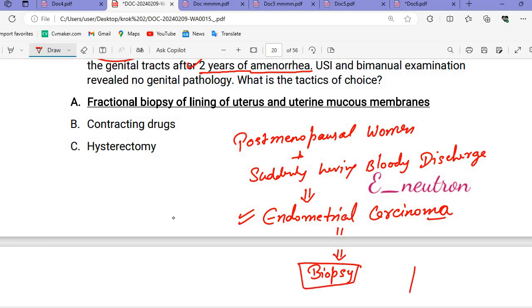So for the biopsy, what will we take? We will take a probe, put it into the vagina, and take the lining of the uterus, the uterine mucous membrane. We will scrape with the help of the probe, and we call this the biopsy. When we do the biopsy, we take a sample from the uterine lining and the uterine mucous membrane. So you need to remember this about endometrial carcinoma.